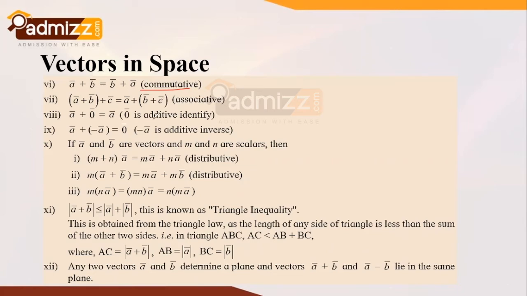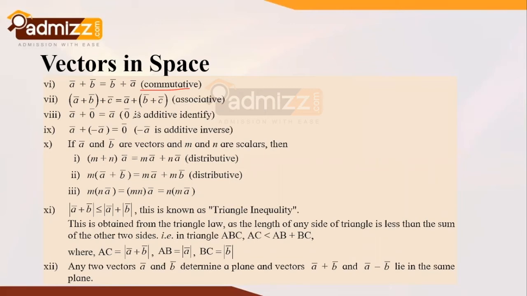Then 0 bar is the additive identity, which we can consider here, and minus A bar is the additive inverse. If we add 0 bar to any random vector A bar, it ultimately results in A bar, the vector itself, which showcases that 0 bar is the additive identity. In a similar way, if we add the negative of any vector to that corresponding vector, it results in the null vector. It signifies that minus A bar is the additive inverse of the given vector.